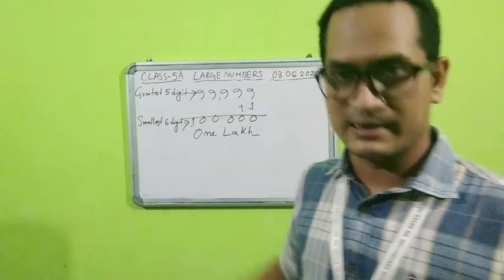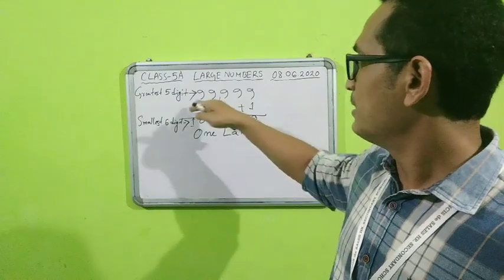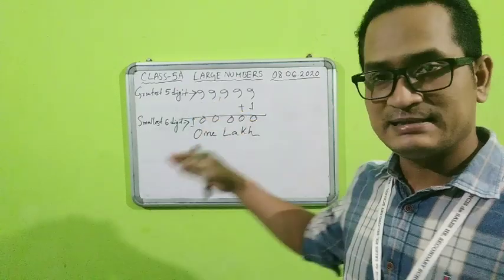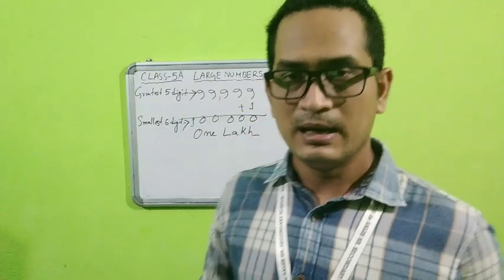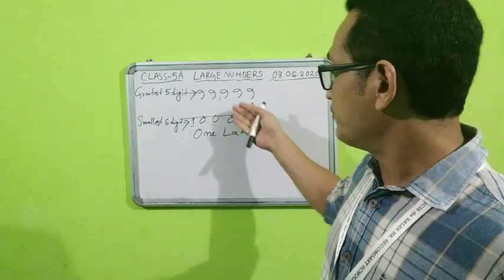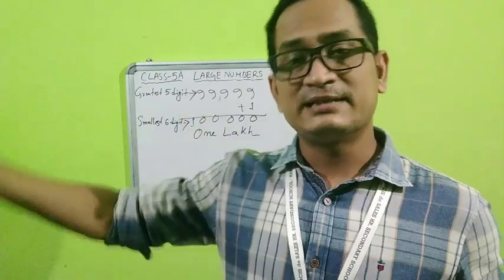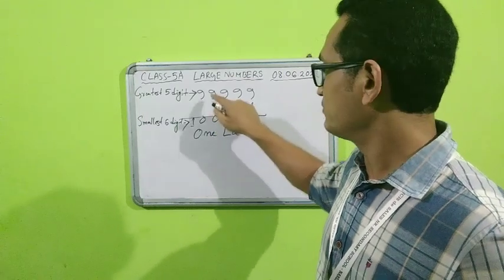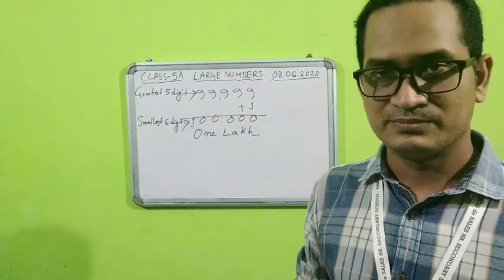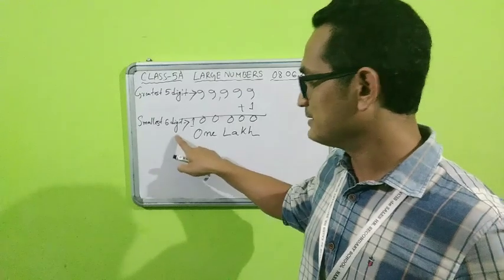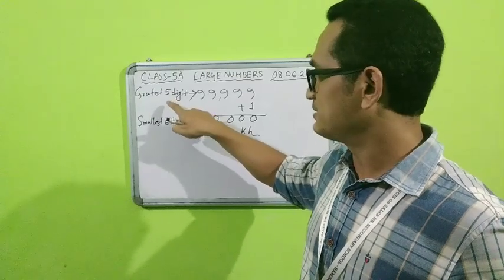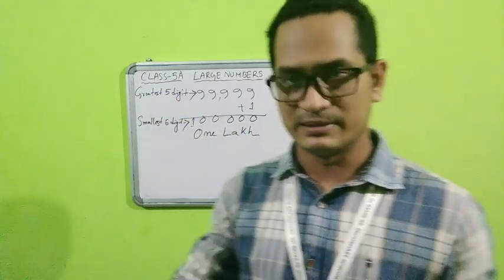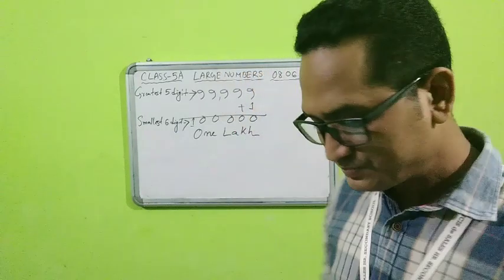So this is 1 lakh. And how do we get 1 lakh? 1 lakh is the smallest 6-digit number. And how do we get it? If we add 1 with the greatest 5-digit number. That means the smallest 6-digit number is the successor of the greatest 5-digit number. Interesting fact, that is fine.